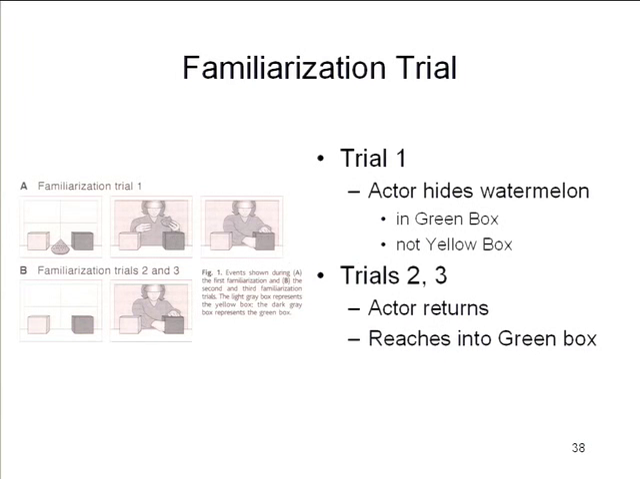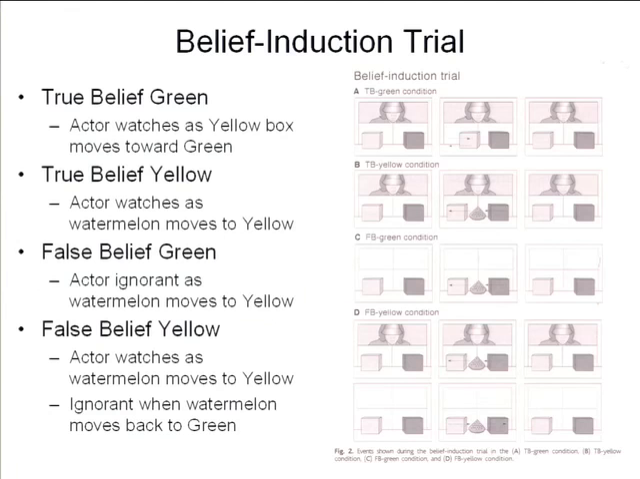Then on trial 2, the actor appears and reaches into the green box and pulls out the watermelon and puts it back in. On trial 3, the actor does the same thing. So that's to establish that the actor believes that the watermelon is in the green box. That's what goes on in the familiarization phase. Then these kids are divided into four groups for what's known as the belief induction trial. This is A, B, C, and D. These are a little bit complicated.